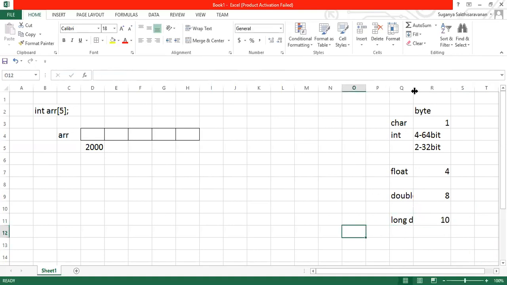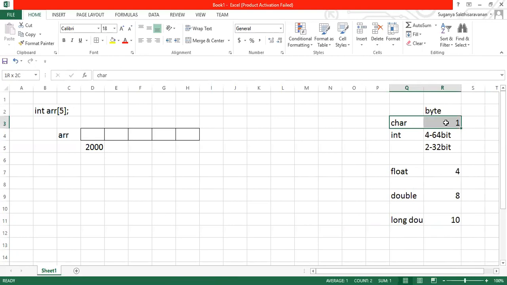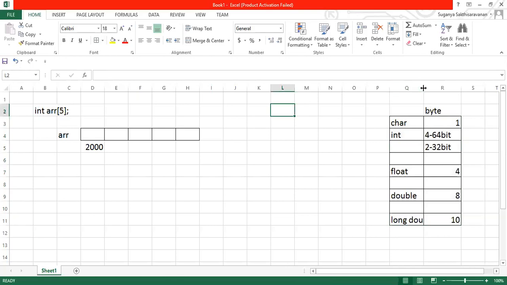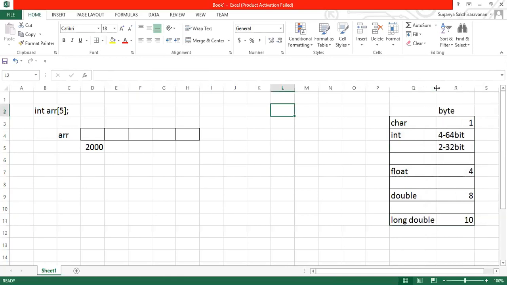I don't want to go much into data types. So today's concept is array. I want you people to go through this data type. You can have a glance at it. If at all you have any doubt, you can ask me in the next class. I'm ready to help you people. But this data type concept is a very important one. Don't take it that lightly.